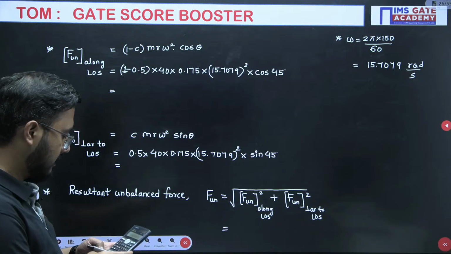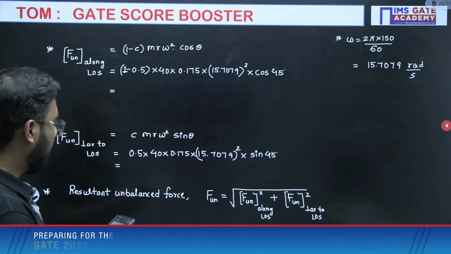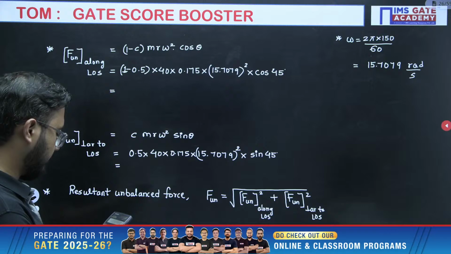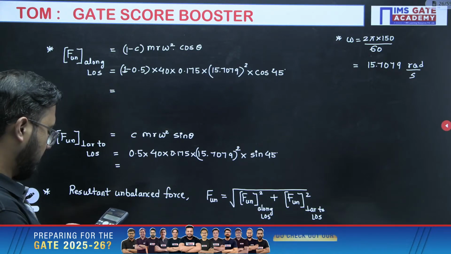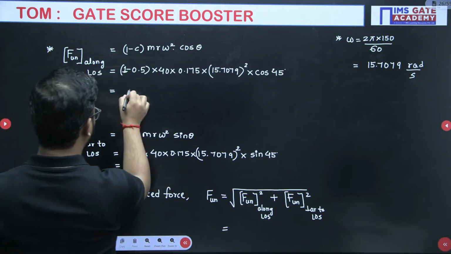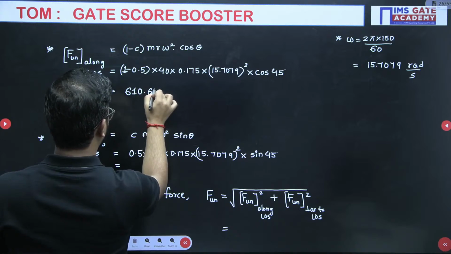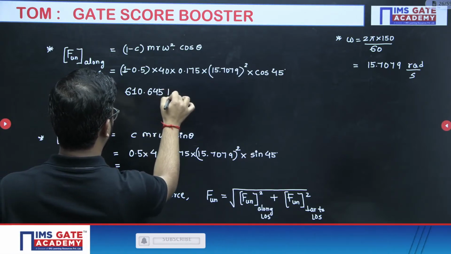See, 0.5 into 40 into 0.175 into 15.7079 square into cos 45. It is coming 610.645 Newton.